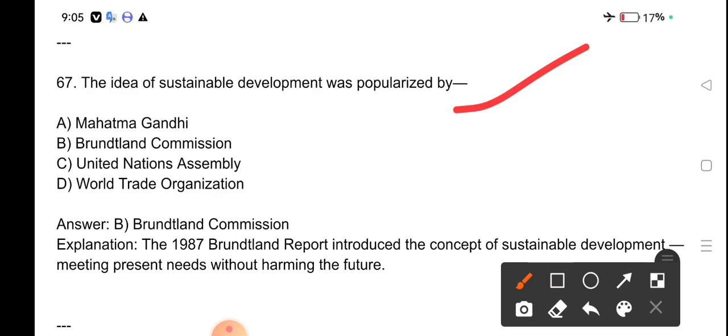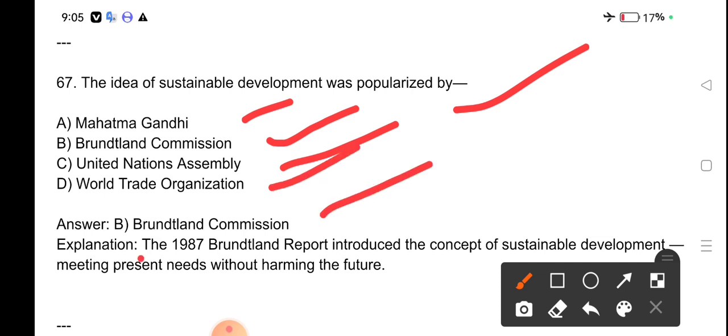The idea of sustainable development was popularized by Mahatma Gandhi, Brundtland Commission, United Nations Assembly, World Trade Organization. Brundtland Commission. The 1987 Brundtland Report introduced the concept of sustainable development, meeting present needs without harming the future.